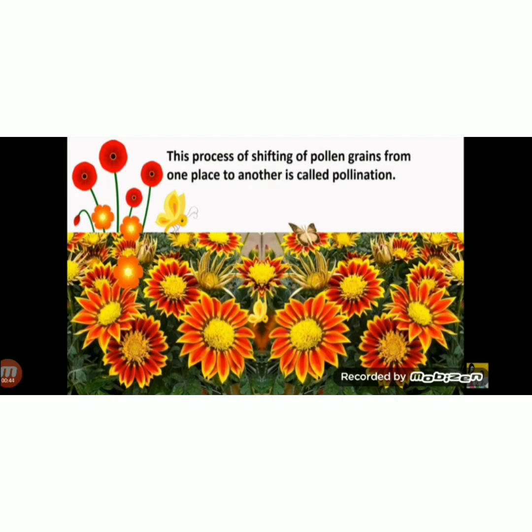And who helps in pollination? Insects. Wind also helps in pollination. But in this chapter we are studying insects, so we can say that insects like butterflies, honeybees and bumblebees help in pollination.